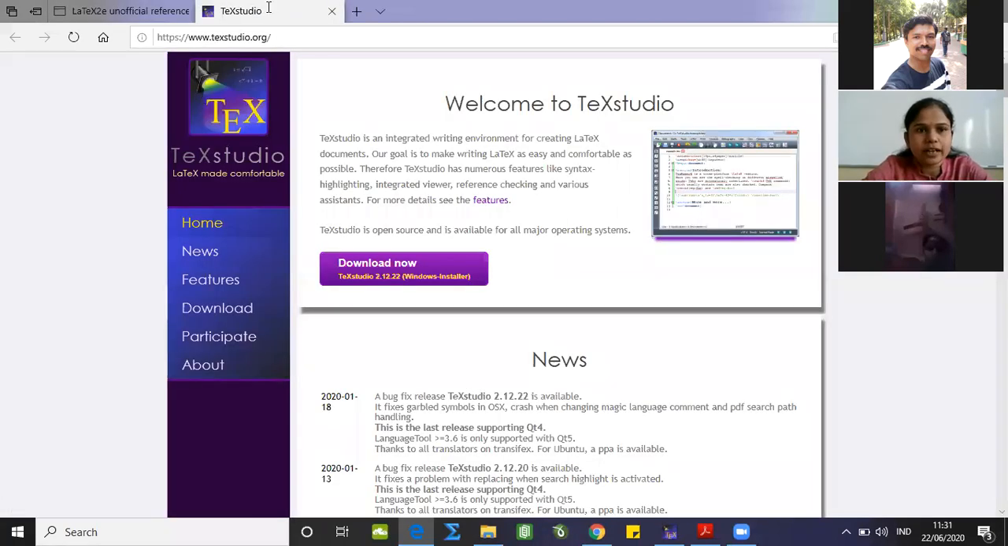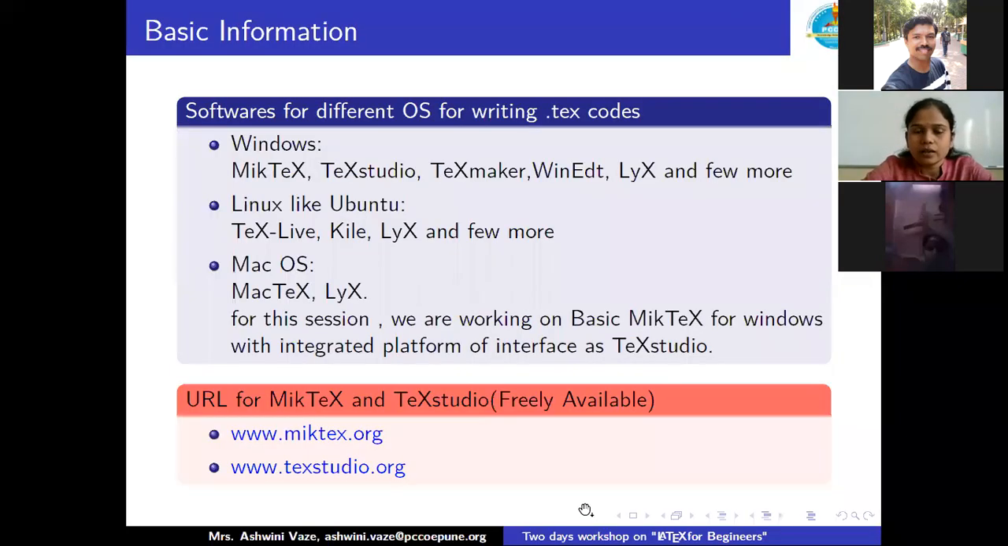See here, I have opened this website, texstudio.org, and from here you can download TeXstudio and activate it to use further. After activation of both of these softwares, it is automatically configured. But if it is not configured in the TeXstudio window, you can configure MiKTeX as an equation editor for smooth compilation.